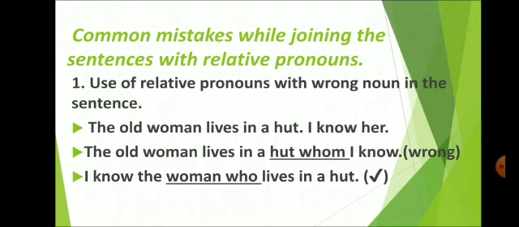So what would be the right answer? I know the woman who lives in a hut. This means I know the woman who lives in a hut. So this was the sense which we wanted to convey after joining these two sentences. So one thing which you need to keep in mind is that the pronoun is always used with that noun in a sentence of which it is the antecedent.